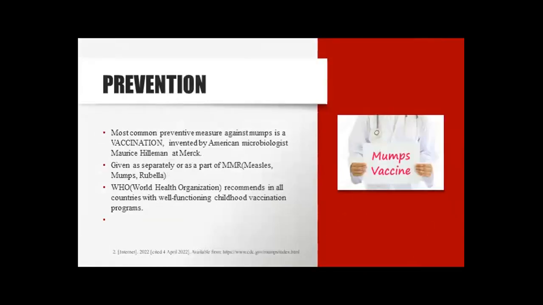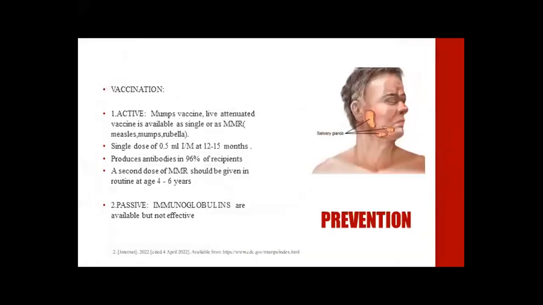Prevention. The most common preventive measure against mumps is vaccination, invented by American microbiologist Maurice Hilleman at Merck. It is given separately or as a part of MMR, which is known as measles, mumps, and rubella. WHO recommends MMR in all countries with well-functioning childhood vaccination programs. Vaccination includes active or passive.